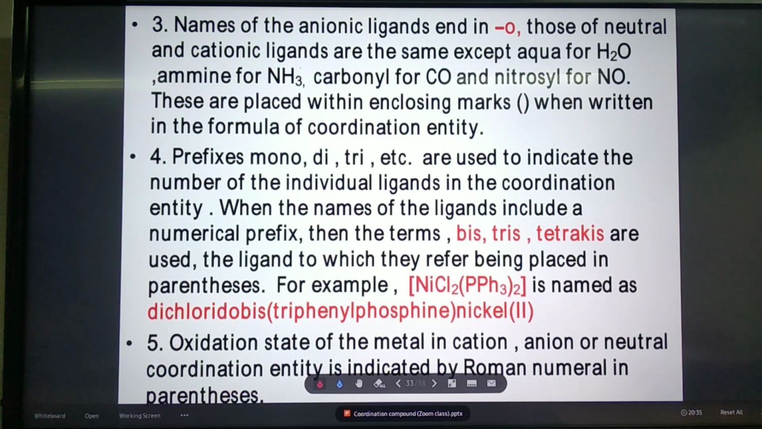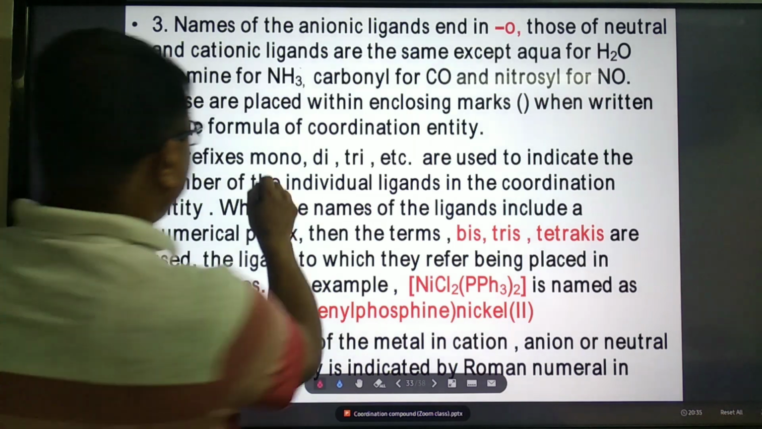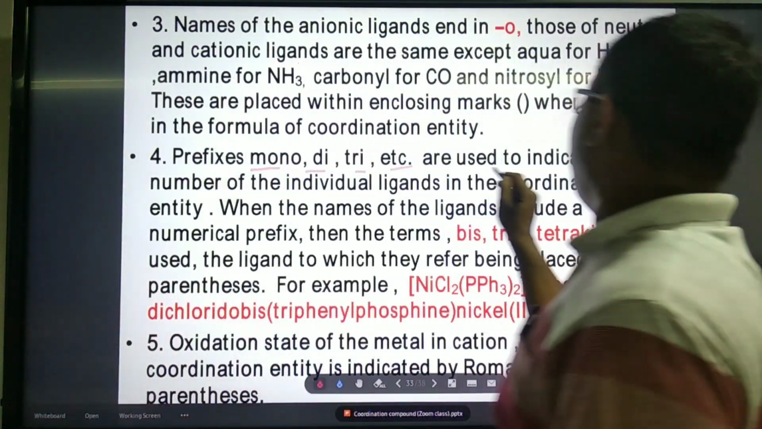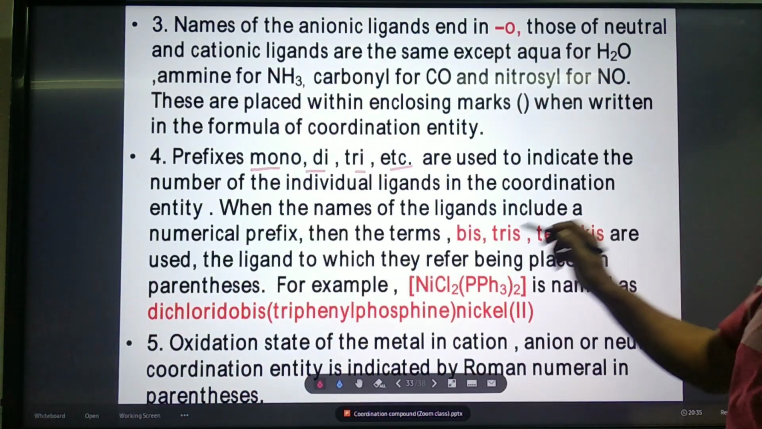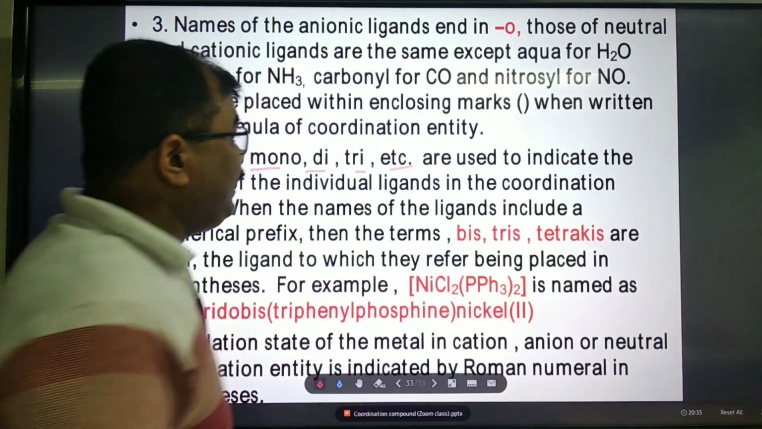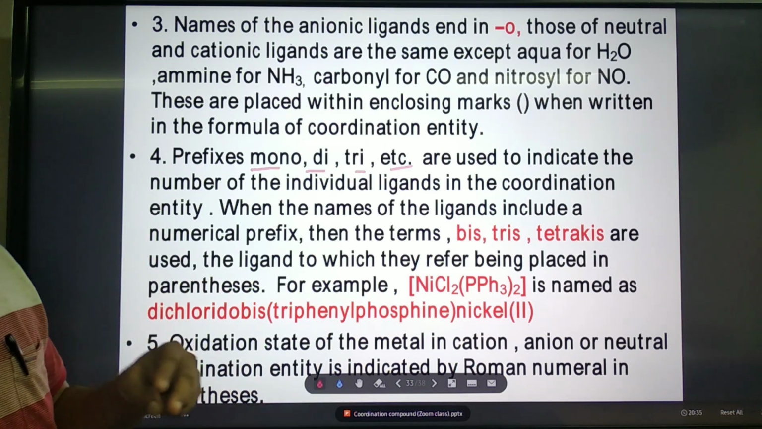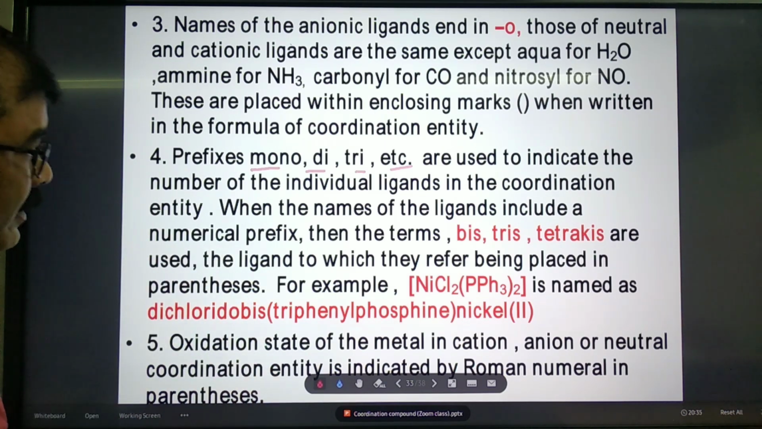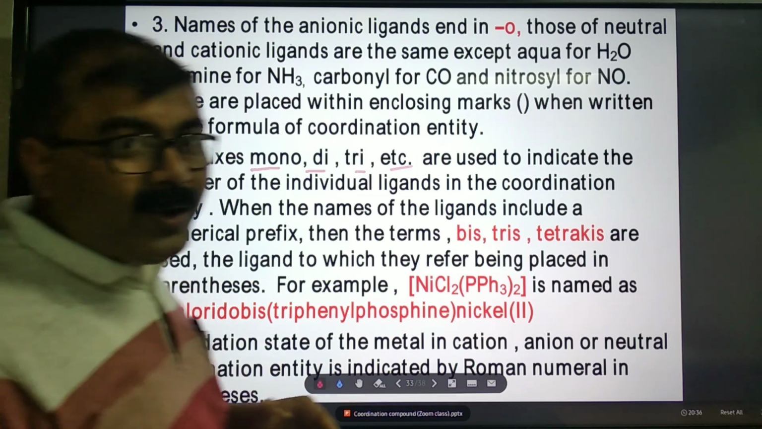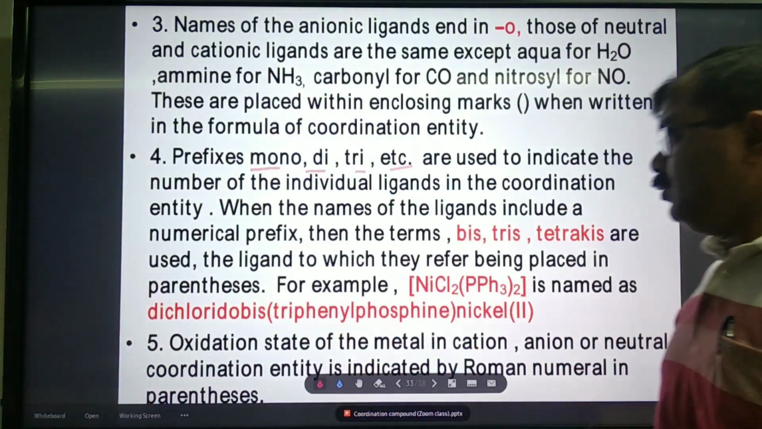Next, rule number 4. Prefixes mono, di, tri, etc. are used to indicate the number of the individual ligand in the coordination entity. If it is 2, then di. If it is 3, then tri. Already I explained. But there is one very important rule, you please note it.